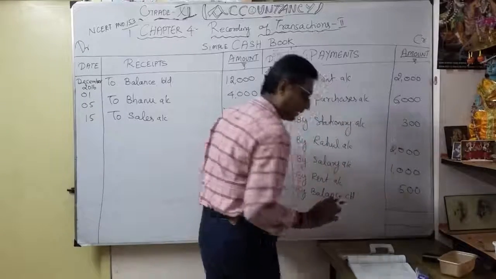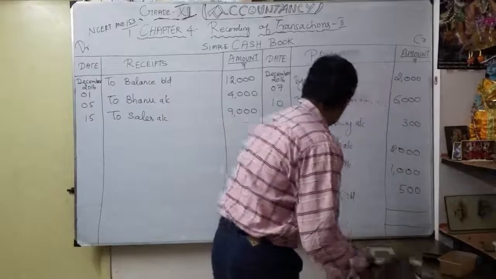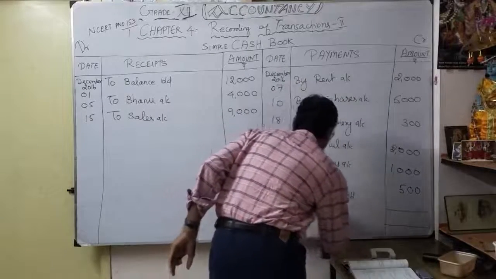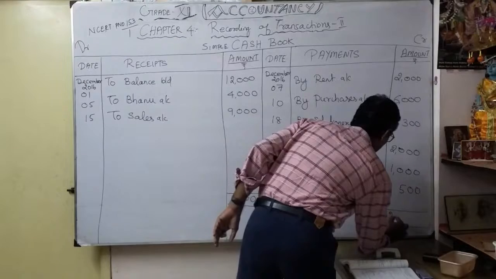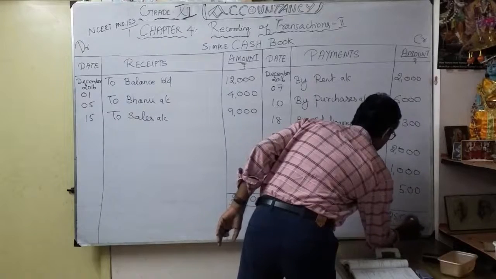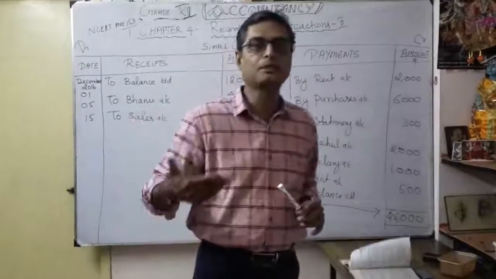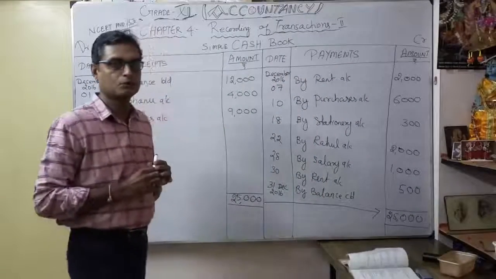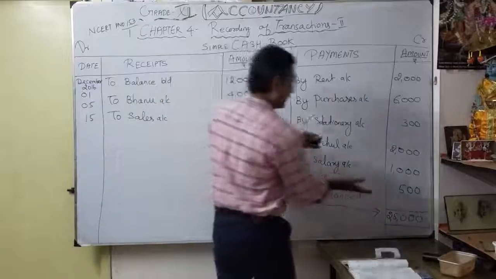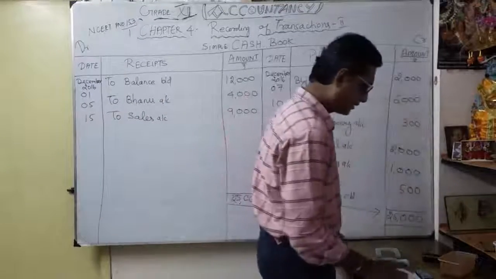Carry down. Okay. So one more important thing. You have to write the same amount here, 25,000. Now you want to know what is the cash in our hand at the end of the month, 31st December 2016. So what is the cash in hand? Now we are going to learn. So what is the balance?